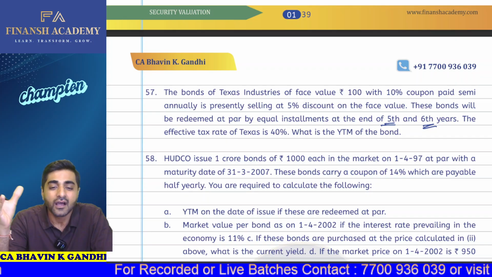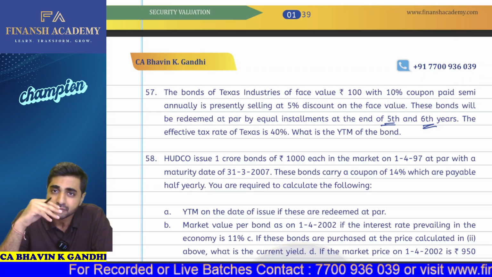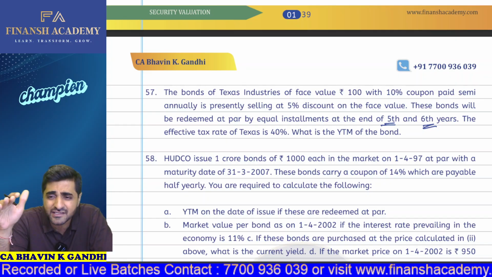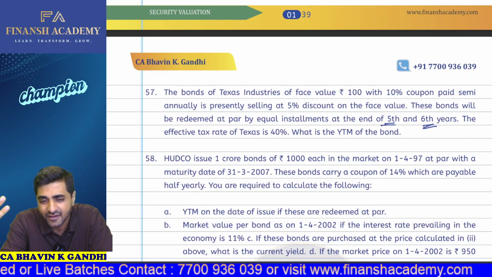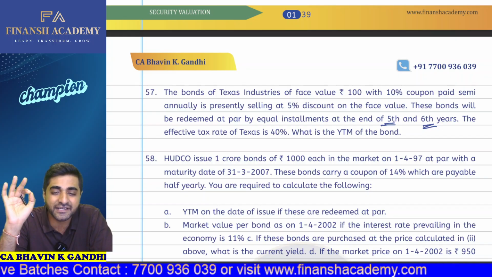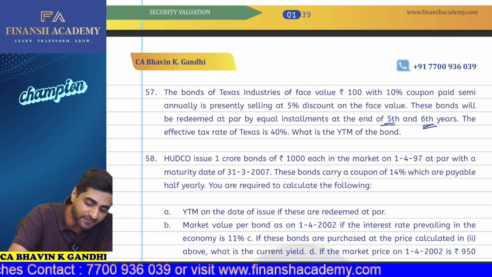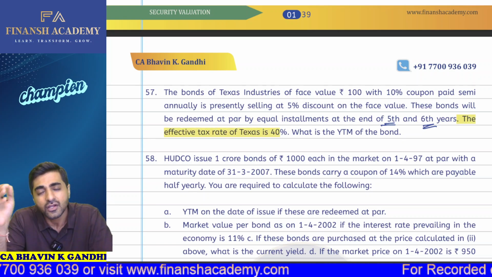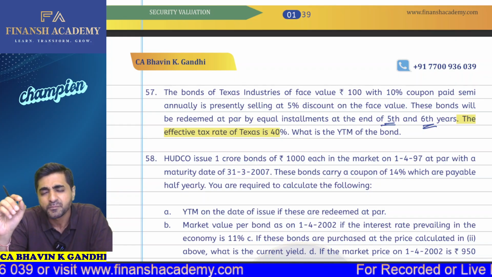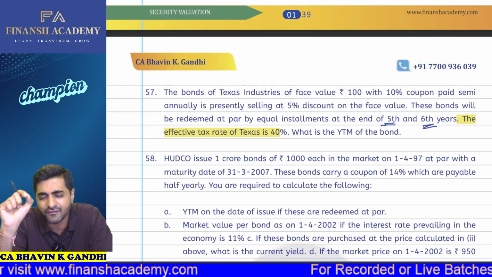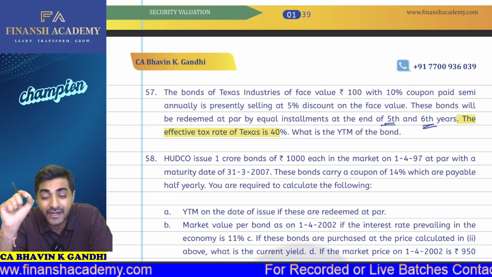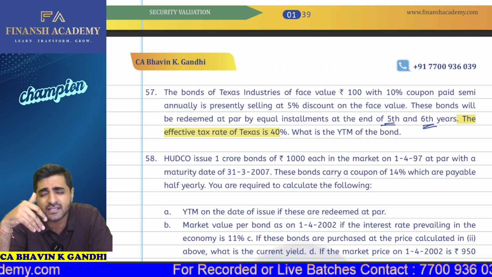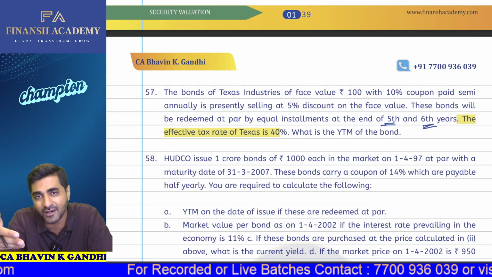So what are you going to do? We'll prepare the entire table in which we'll have 12 terms in all. The same thing is applicable, but your coupon rate will now become 5%. The only thing is that the effective tax rate is 40%. Now, this statement will definitely have no impact on your calculations. Why is that so? Because always remember, my dear students, that whenever we are calculating the YTM, in this particular case, we have to use the concept of IRR, because I cannot use the YTM formula here.